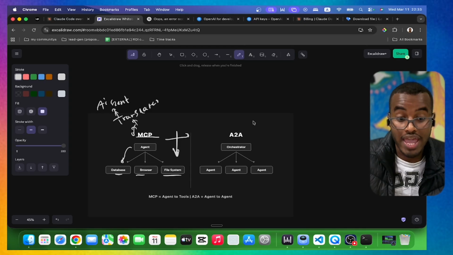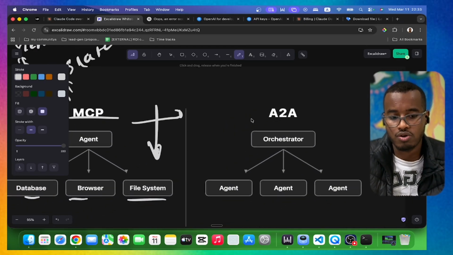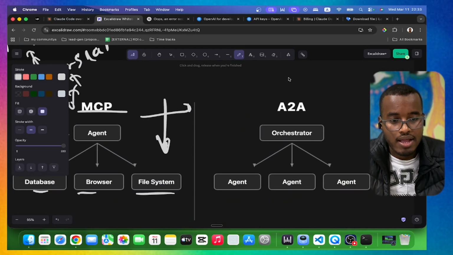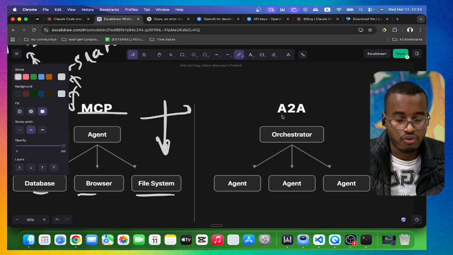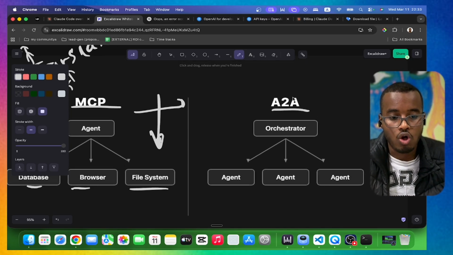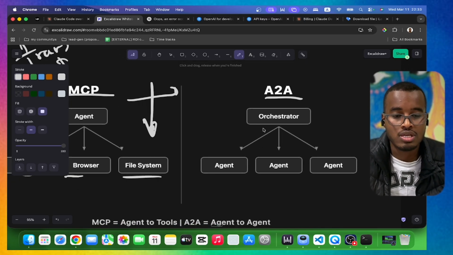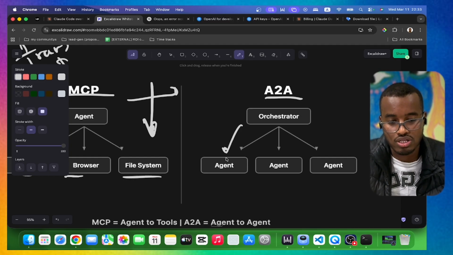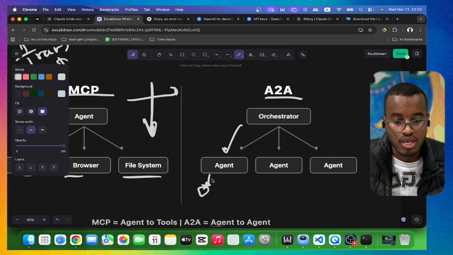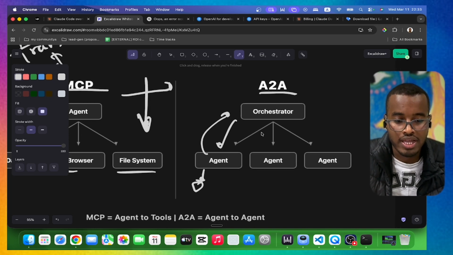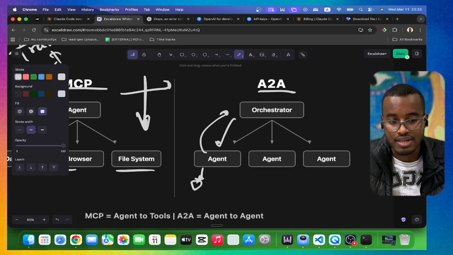When it comes to A2A, it's actually different. A2A is where you allow your AI to talk to other AIs and request some information. And if there's a task and something is broken in this AI agent's MCP, it can notify back and say, hey, there's something broken there. That is the talking.